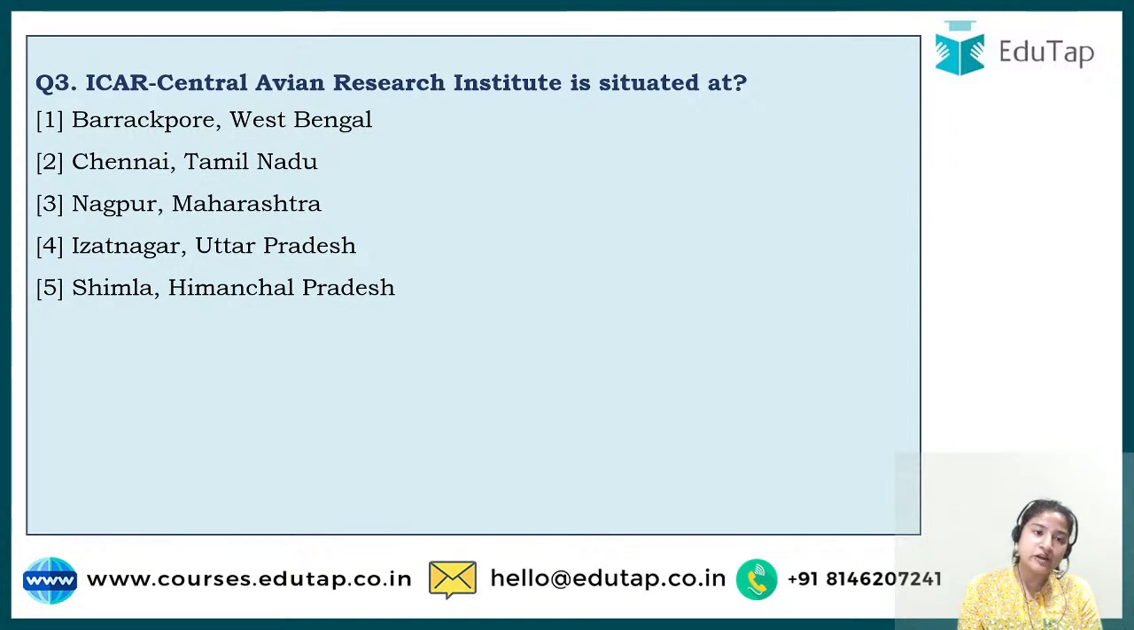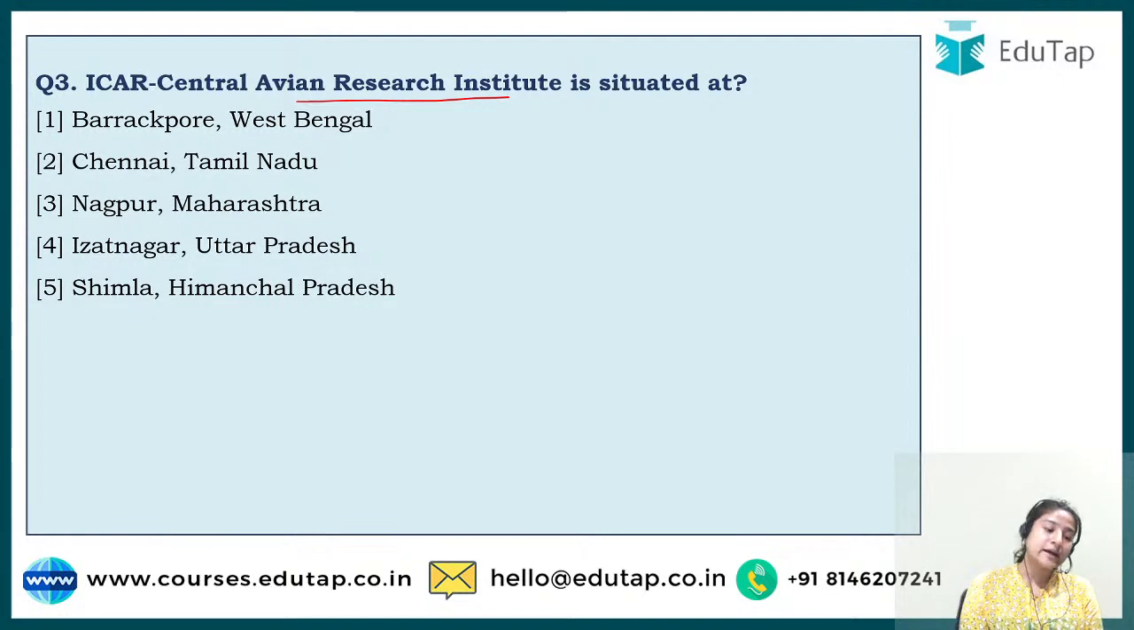So here we're looking at the Central Avian Research Institute. Why am I saying so? Because it comes in your examination, right? So if it comes, then you should do it. And how to memorize this? Because there are around 160-something institutes. So just go for 10 institutes daily, so that you can retain them also.